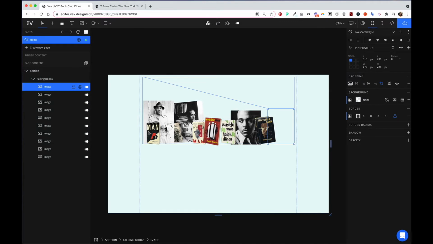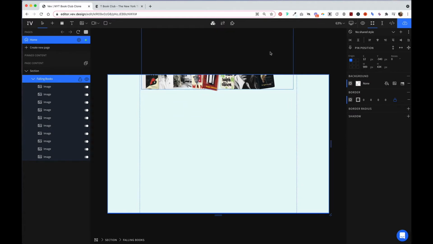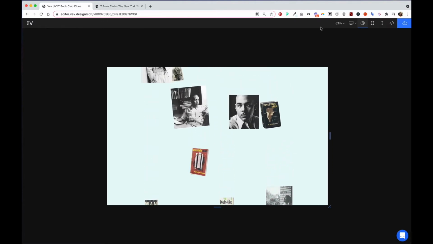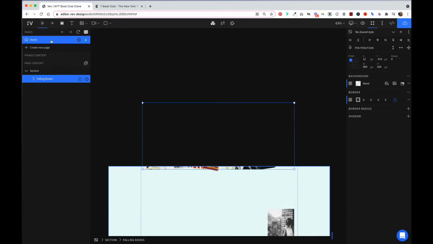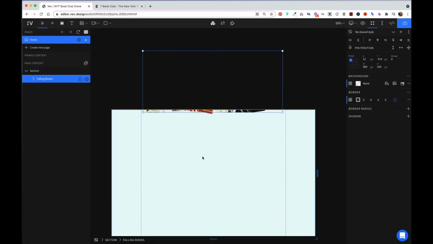Now that we have all of these along a bottom border, let's move everything up again and preview our site. So that seems to work, but it's not ideal that you see a little bit of all these images while there's a delay. So the last thing we're going to do here is add a frame that's the same color as this background to cover this part.